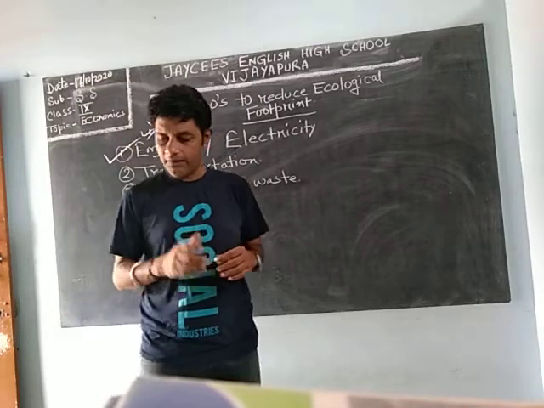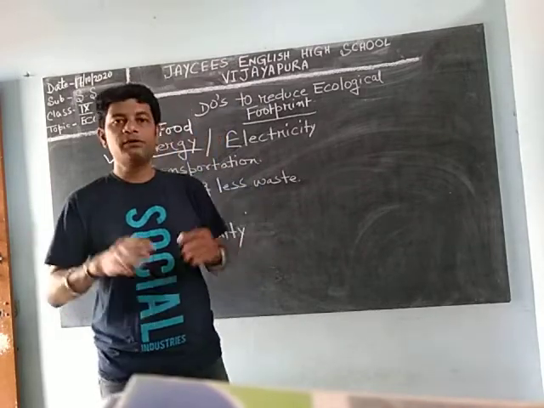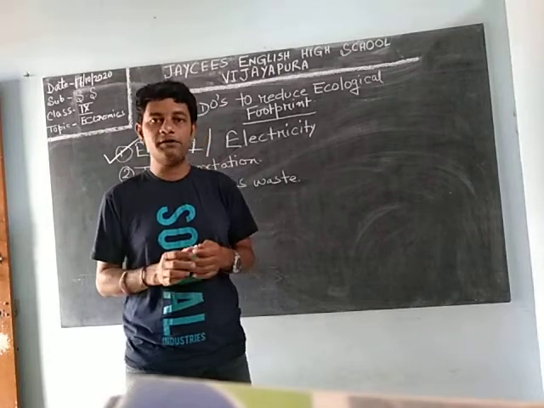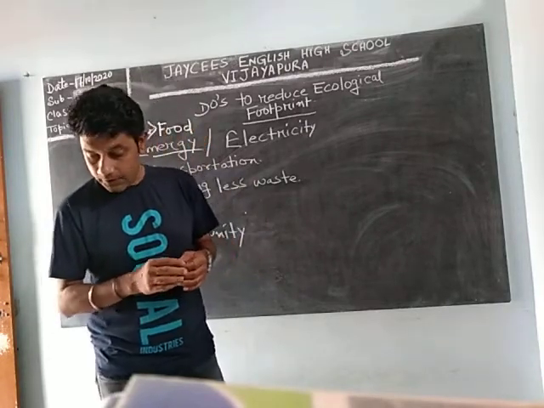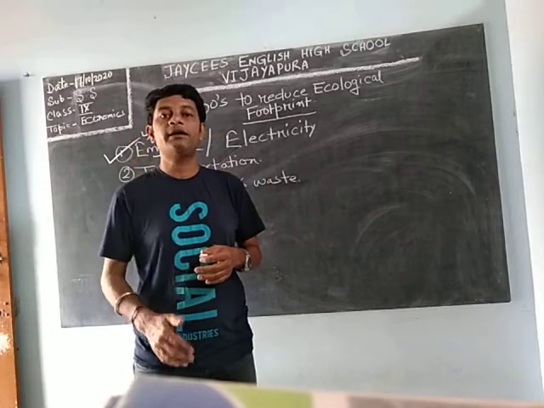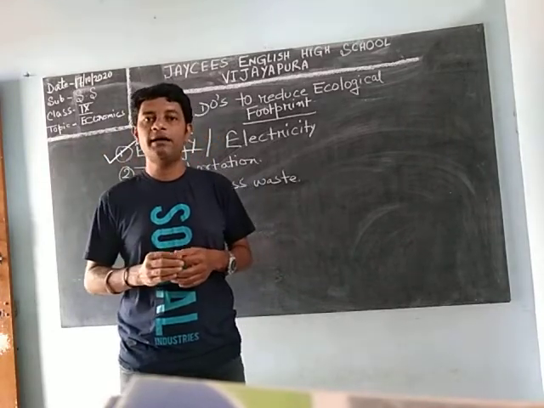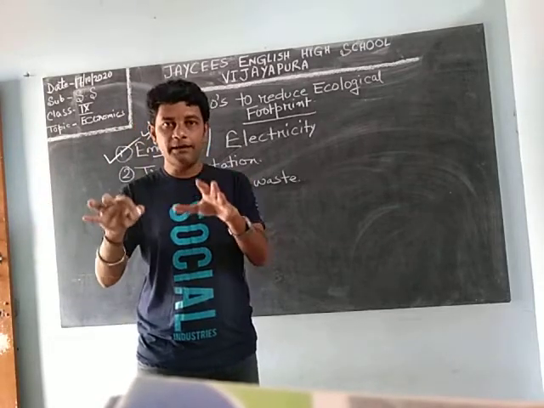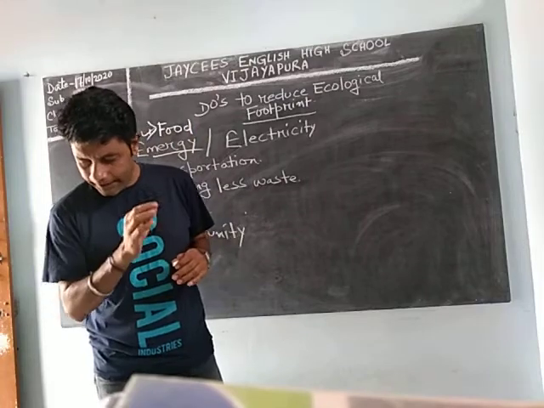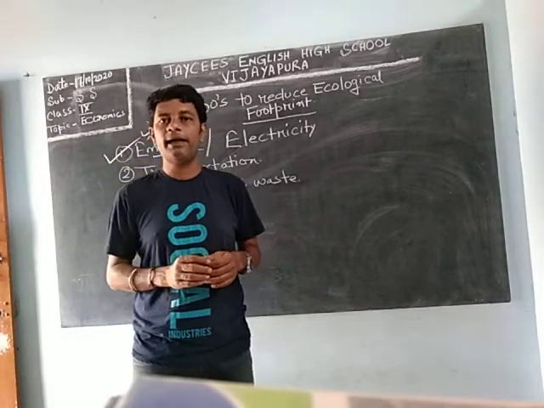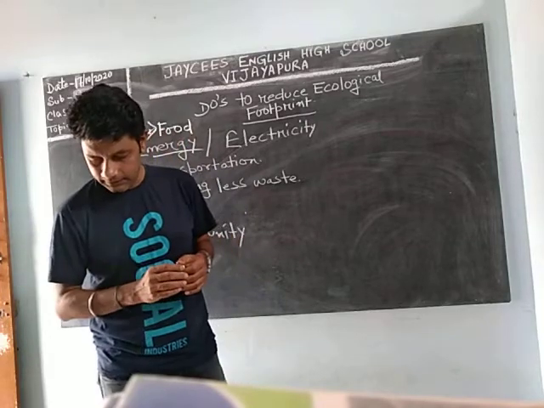Next is water. Turn off the tap when not in use. You are brushing and at that time also your tap is open. It should not be like that. Use Indian type toilets. With Indian type toilets, you consume less water, but with the commode and all what we are using, in one flush more water is pumped out. Put a brick in the toilet tank, it saves water.